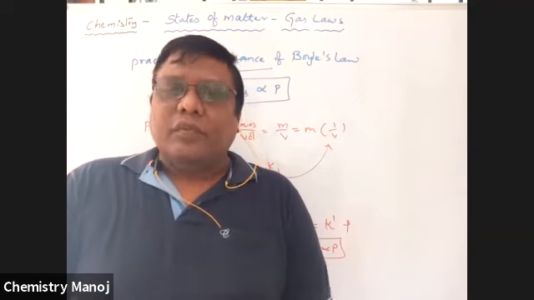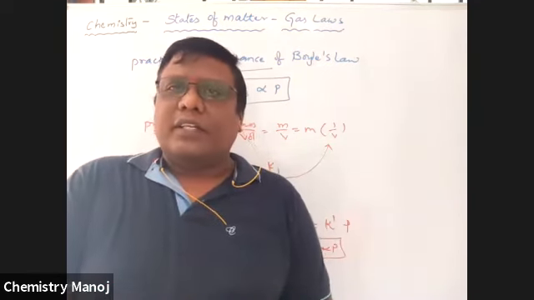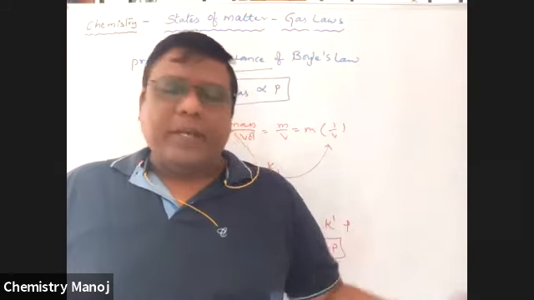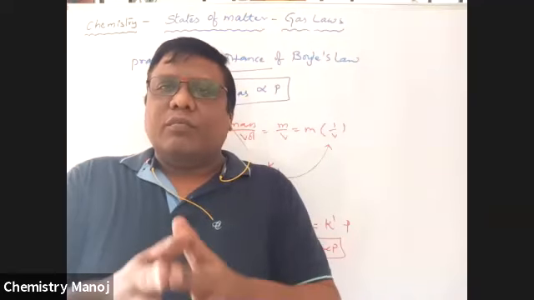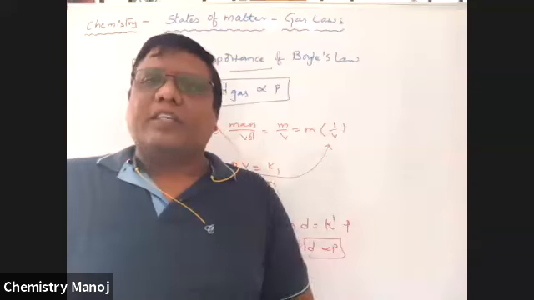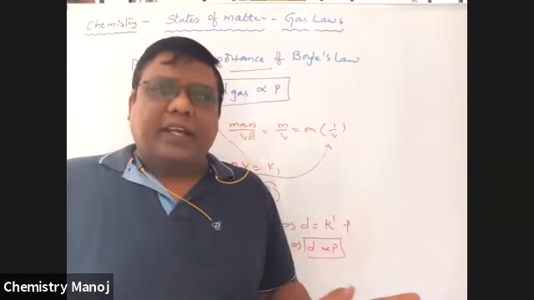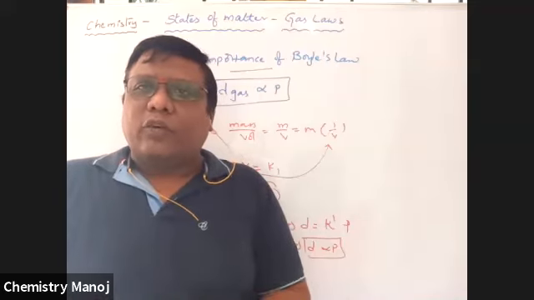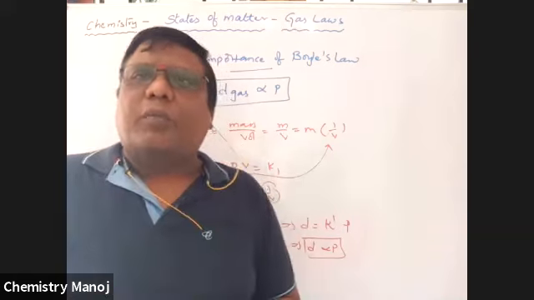Is this clear? First of all, PV is equal to constant. Based on that, P is inversely proportional to V. Based on that, we get different relations and different graphs. All these are about Boyle's law. The differential form I already derived, and the importance of Boyle's law is already derived. So that is finally Boyle's law. Now we are going to take some problems on Boyle's law.